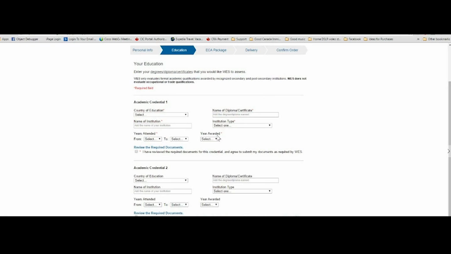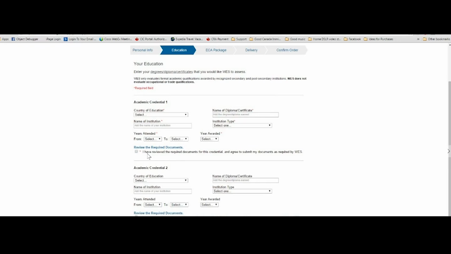Now this may be different in some cases because you might have completed your course, but you might have had some back papers which you took longer to complete. So that year must be given here. If you have been awarded your certificate or your diploma the same year, then you just write the same year you completed. You can write that here as well.